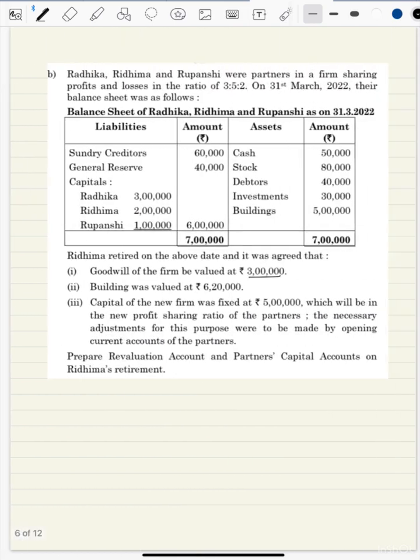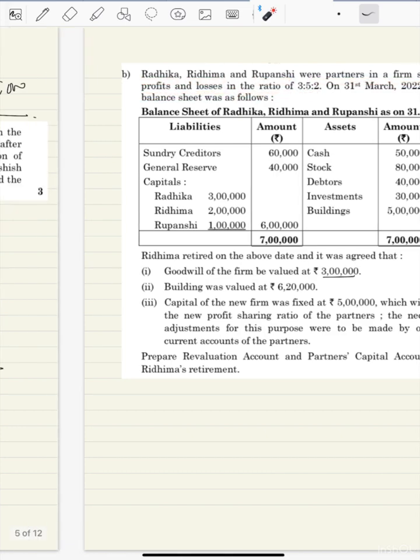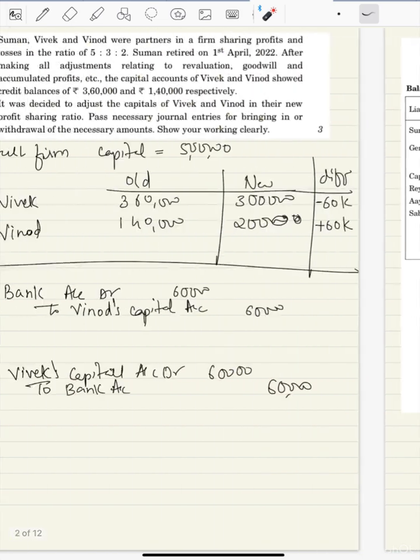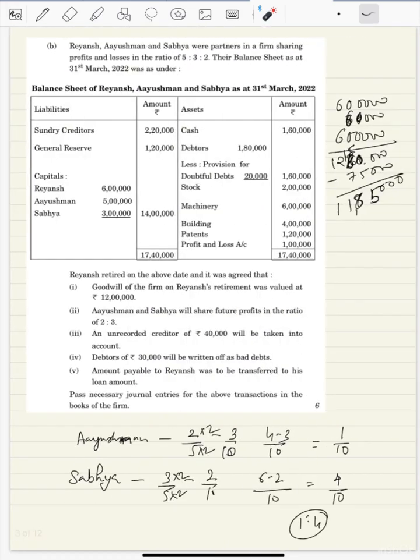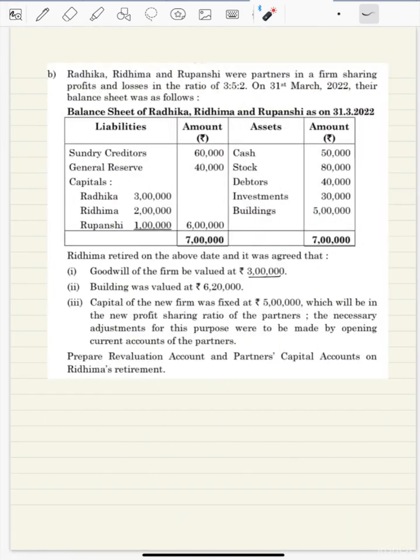Moving towards the next question, it says Radhika, Ridhima and Rupanshi were partners in a firm sharing profits and losses in the ratio 3:5:2. On 31st March 2022, their balance sheet was as follows. So we have reserve here and there's no loss over here.